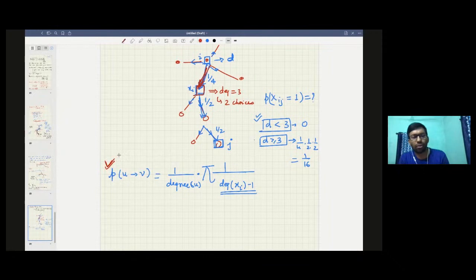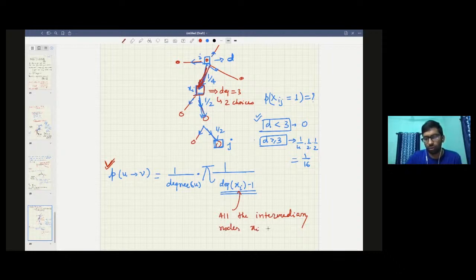So if you have this p, the probability to visit v from u, if there is a random walk at u, then what you need to do is basically take 1 by degree of u into the product of 1 by degree of xi minus 1 for all the intermediary nodes xi in the path u to v.